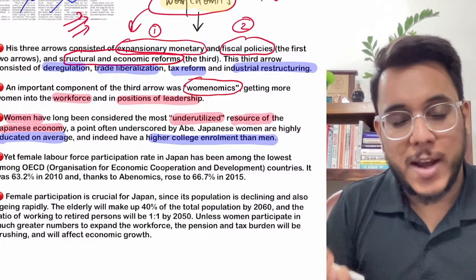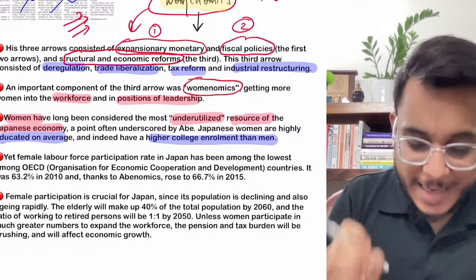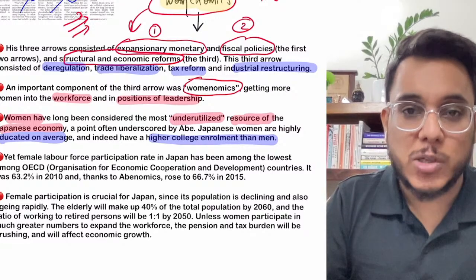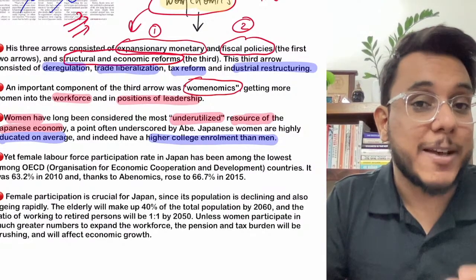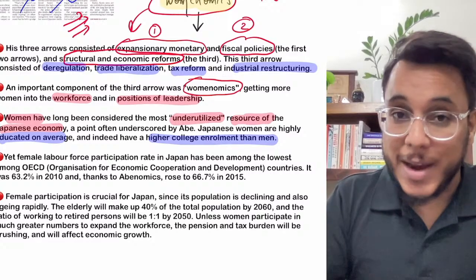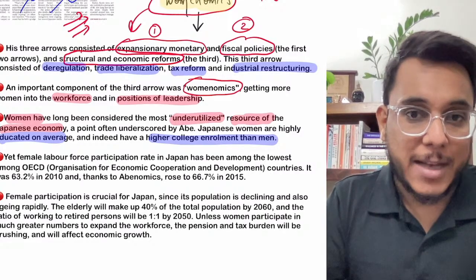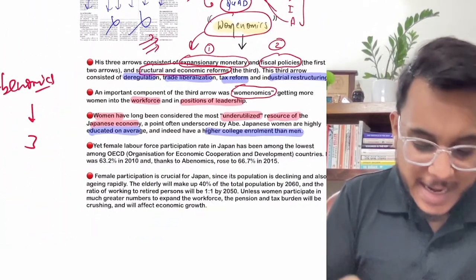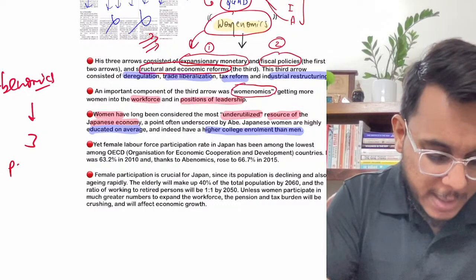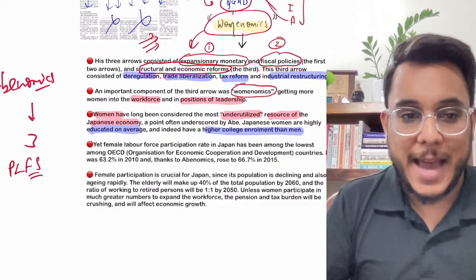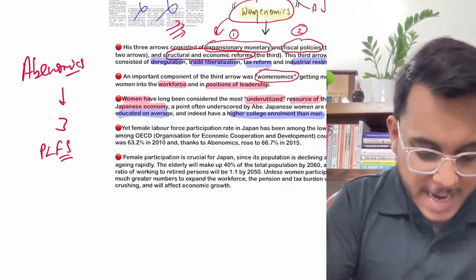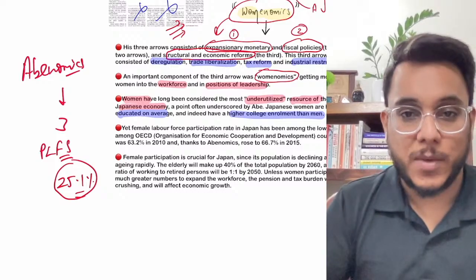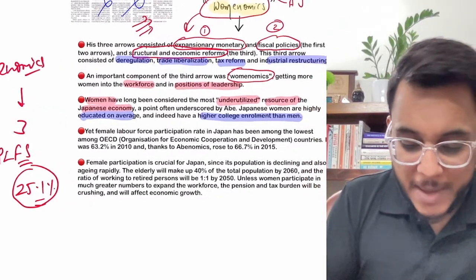Now guys, first of all, whenever we talk about any economy, we see what the labor force participation rate is. Within that, we also see what the female labor force participation rate is. So guys, usually it has been seen that females are not working on par with men. If I give you the number, recently in the context of India, the Periodic Labour Force Survey was released, and as per it, in India the female labor force participation rate is just 25.1%. Okay, 25.1%. Now compare it with Japan.